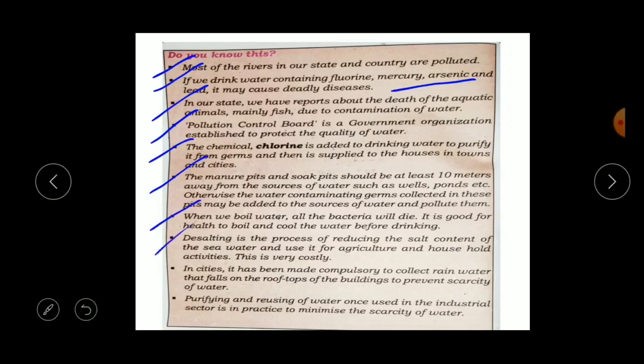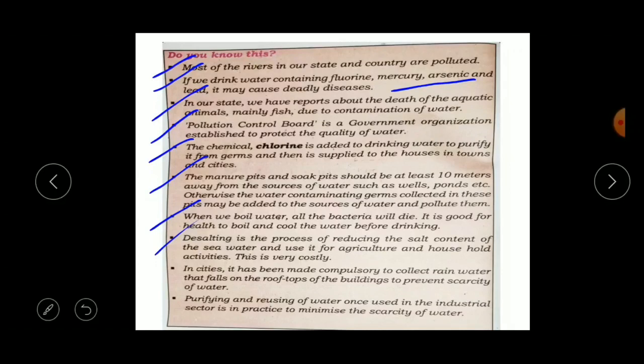Next point is, desalting is the process of reducing the salt content of sea water and using it for agriculture and household activities. This is very costly. There is one process that is called desalting, okay. In this process they reduce the salt content of the sea water and use it for agriculture.